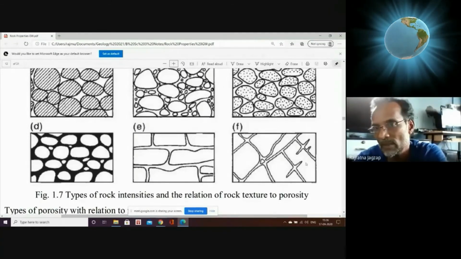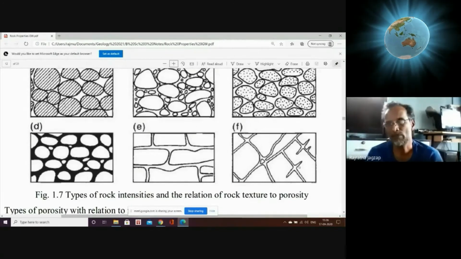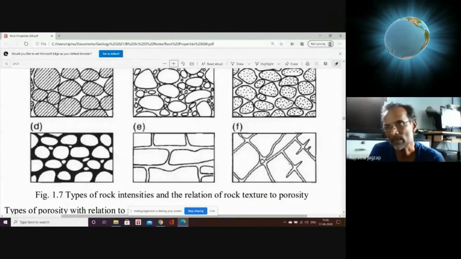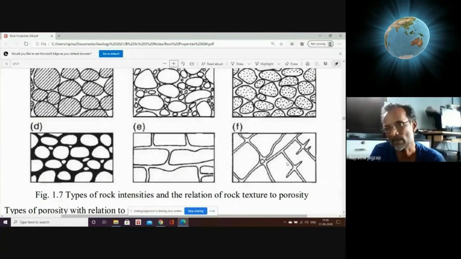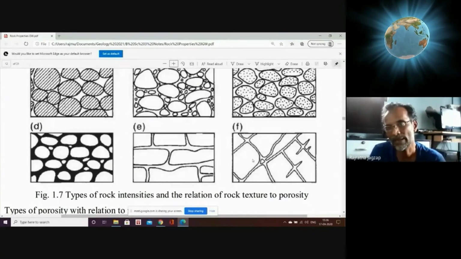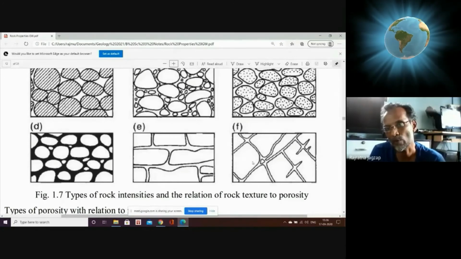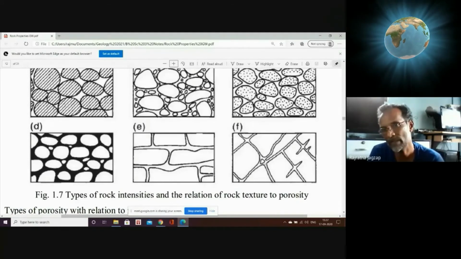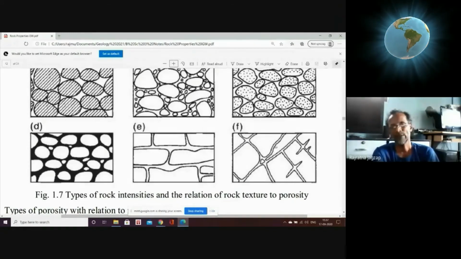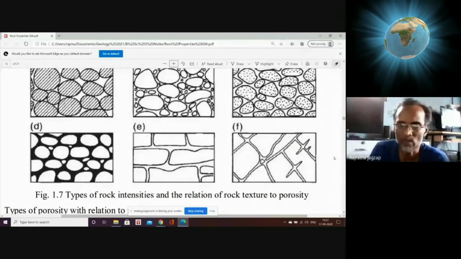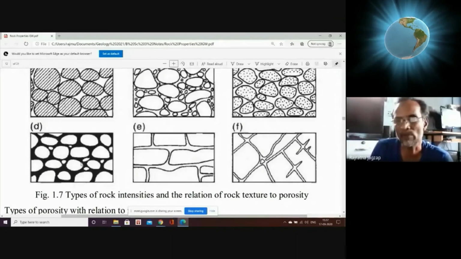If you check the extreme right bottom, that is F, which shows, as I have told you in that figure, secondary porosity. You can see the network of fractures, or you can say joints, which accumulates water. But the block in between is not having any porosity, so it cannot store water. Only the gaps between the fractured blocks, so those fracture networks can store the water. So as compared to the top line examples, the lower examples are supposed to have less possibility of holding the water.